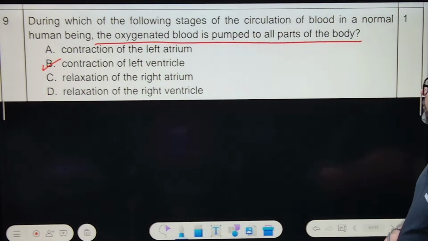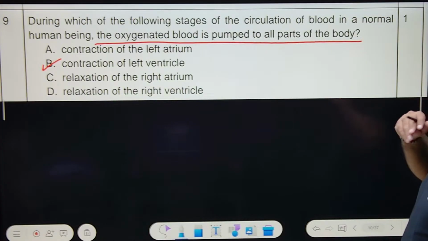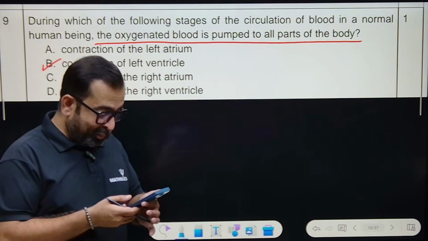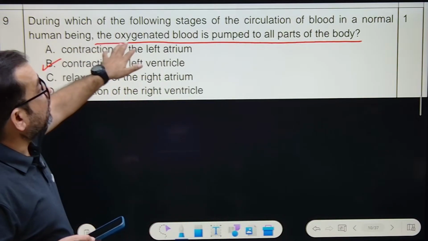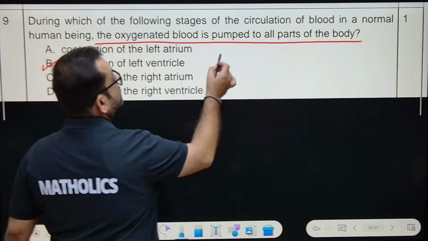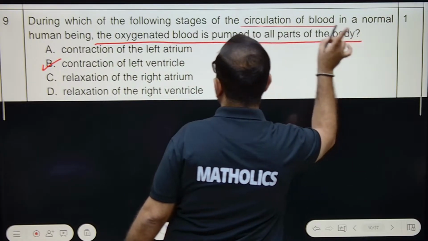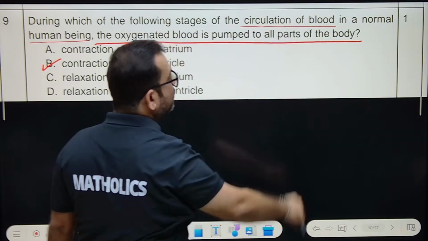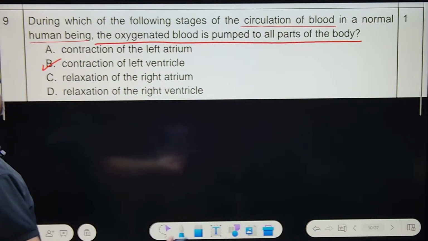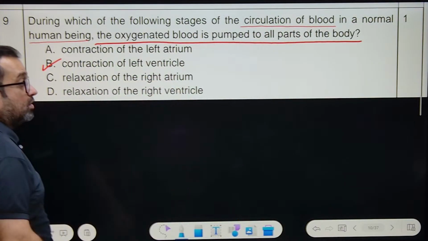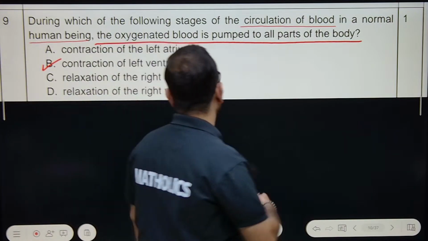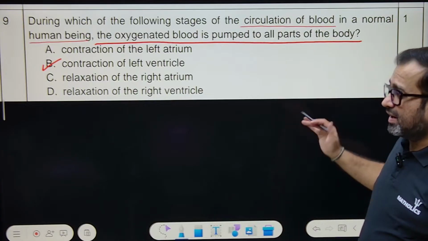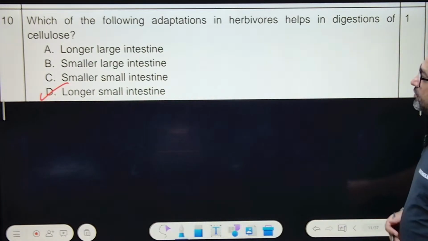Next, question number 9. During which of the following stages of the circulation of blood in a normal human being is the oxygenated blood pumped into all parts of the body? Read the question twice, thrice. You must remember this. This is nothing but the contraction of the left ventricle, not the right one, the left ventricle. Because here only the blood is pumped into all parts of the body. You have to just memorize it. No jugaad.